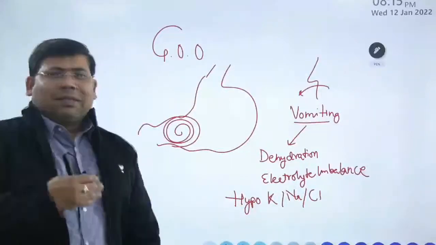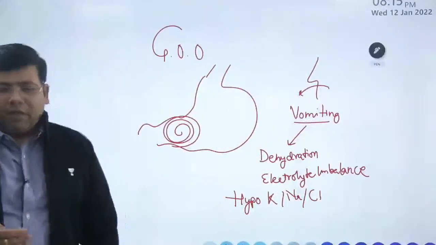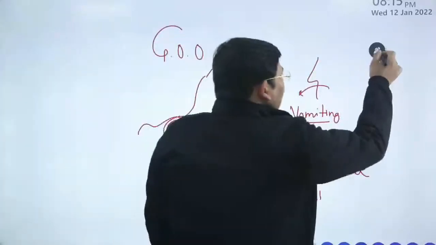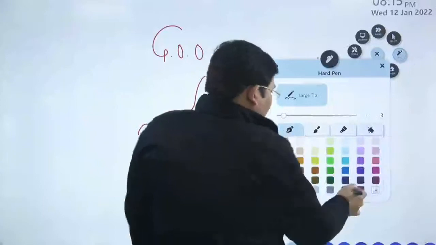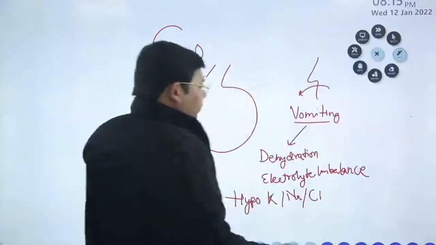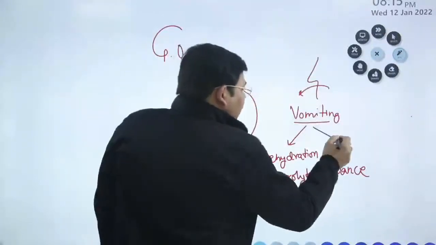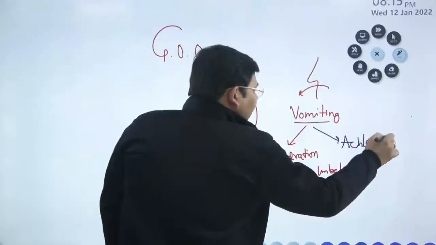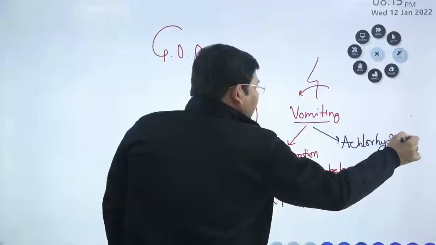Do you know, if there is gastric outlet obstruction, there will be more and more loss of acid. So because of the loss of acid, what are you going to have? What is going to happen? So there is achlorhydria, and students, because of achlorhydria, what are you going to get?